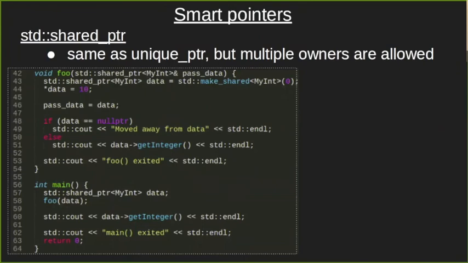Do you get the restriction? Why is it called unique pointer? If anyone has any doubts, why is it called unique? What's so unique about the unique pointer?